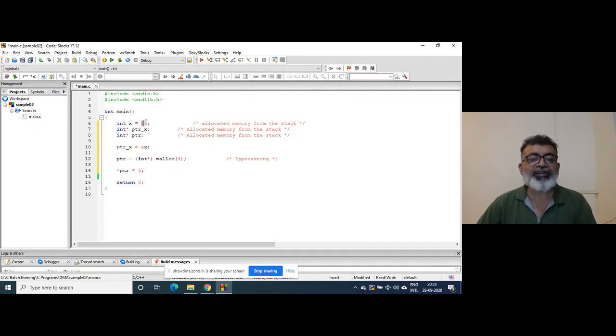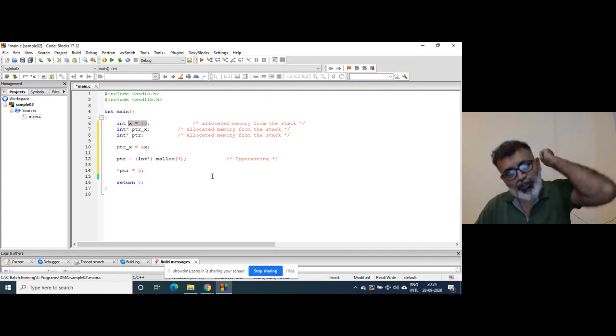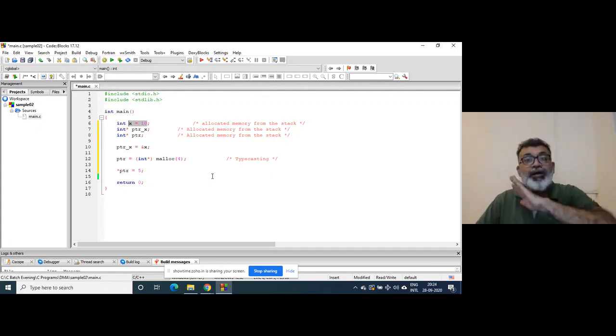Compare this with static memory allocation, where x is going to be an integer variable, 2 bytes of memory are going to be taken, 100%, no change in the program, no change in the mechanism, and 10 is going to be stored.